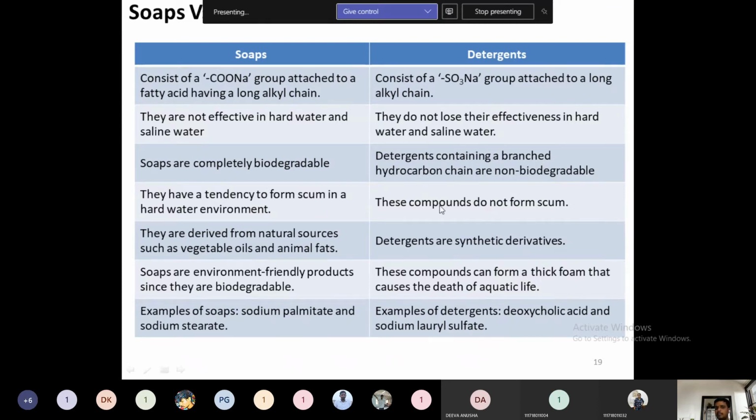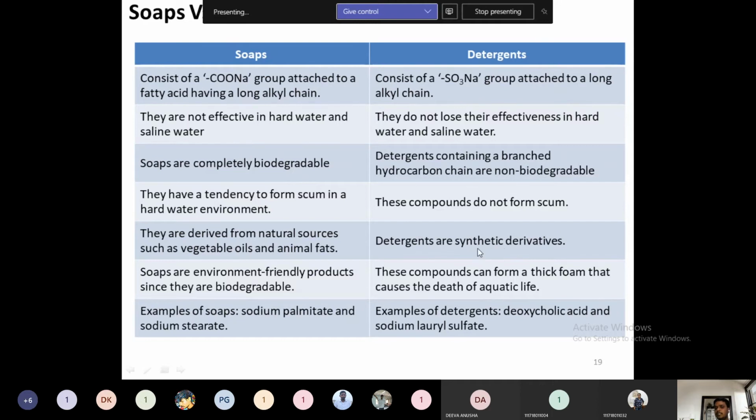Then in the detergents there is no possibility of forming scum, because the ions will just react with the calcium and magnesium ions, which are responsible for the hardness of the water. Then the next difference is the soaps are derived from natural sources, as obviously we know, from vegetable oils and animal fats. Because of that only they are classified as biodegradable.